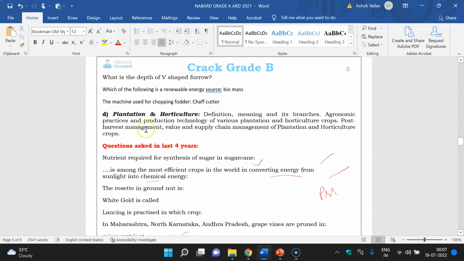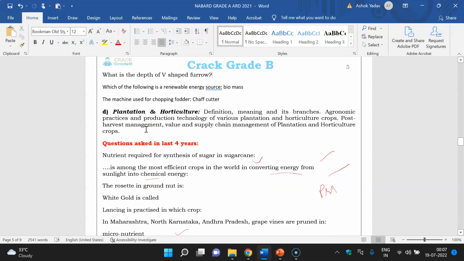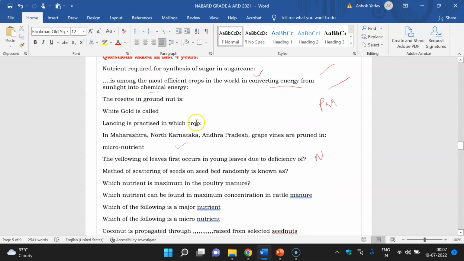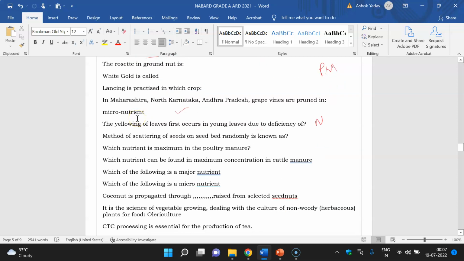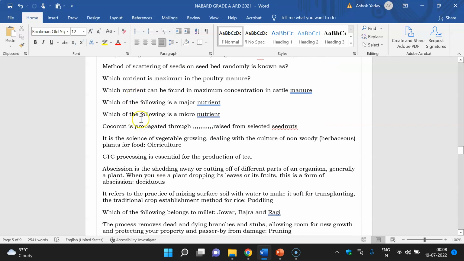And next chapter, plantation and horticulture: definition, meaning, branches, agronomic practices, introduction to technology, post-harvest management, value and supply chain management. You can see the question level: nutrient required for synthesis of sugar in sugarcane. This was a difficult question. Some questions are difficult, some are easy, so try to attempt the easy questions, and focus on the selective content we have given, and that will be enough. You can go through the questions.